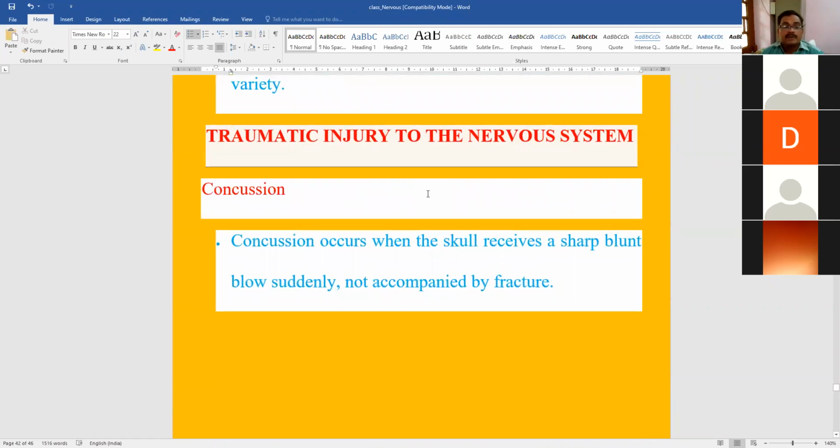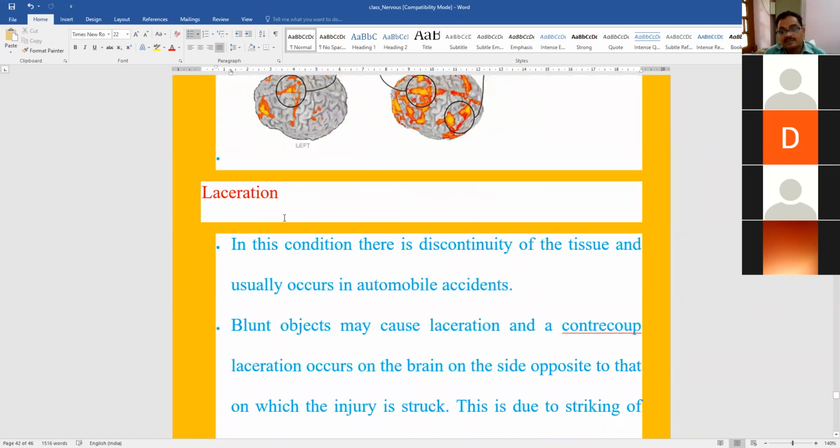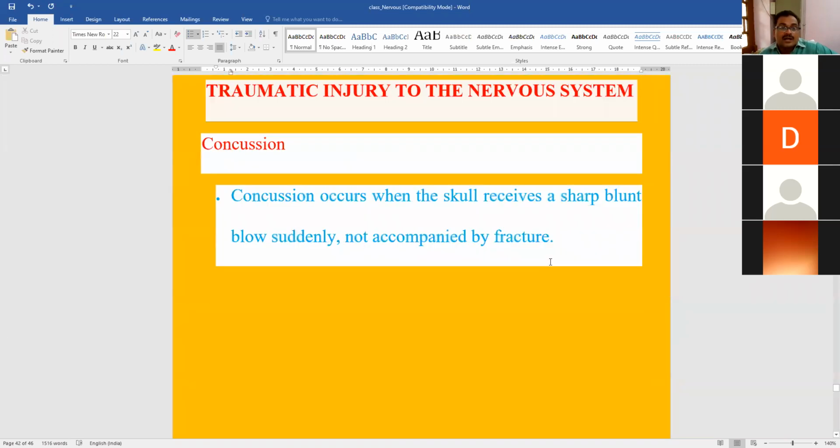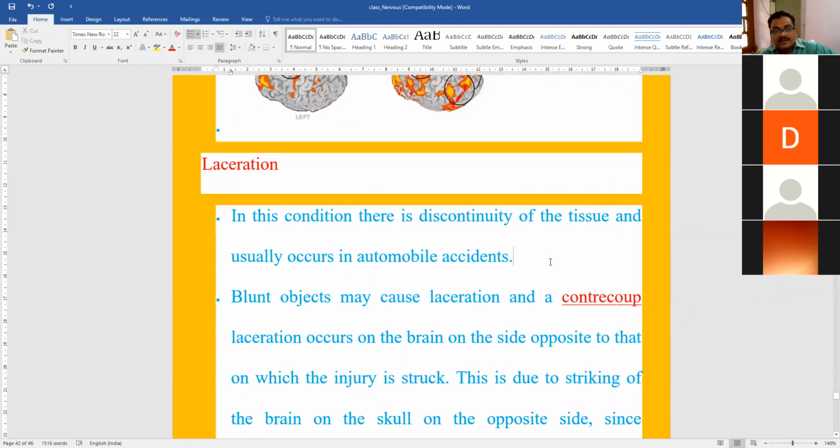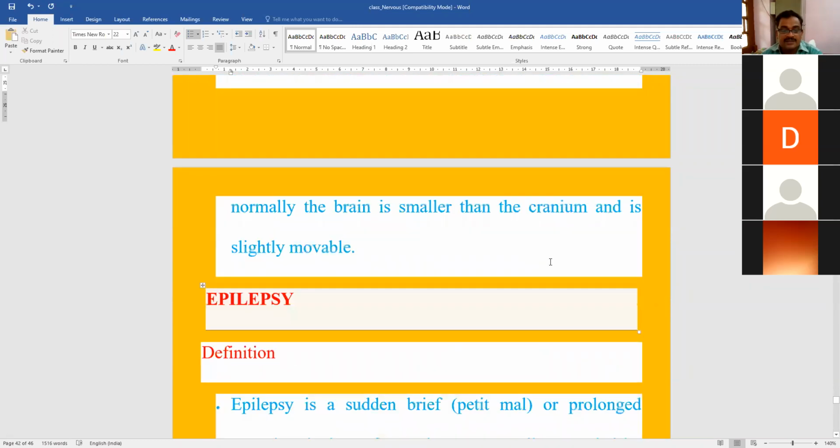Maybe it may be concussion or maybe laceration. It is called as countercoup. Okay? This term is important, countercoup injury. What does it mean? It means that if there is some blow on the front side, the brain will even injure on the back side. And if there is some blow on the back side, the brain will also show injury on the front side. Maybe some concussion or maybe laceration. Laceration is loss of the superficial part of the tissue. This is called as laceration.